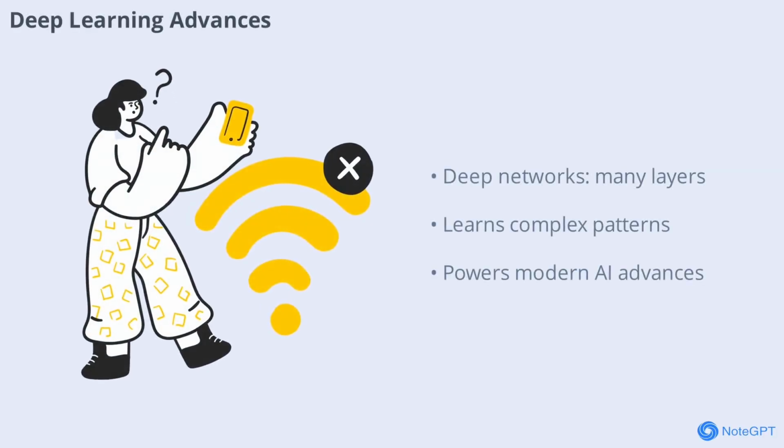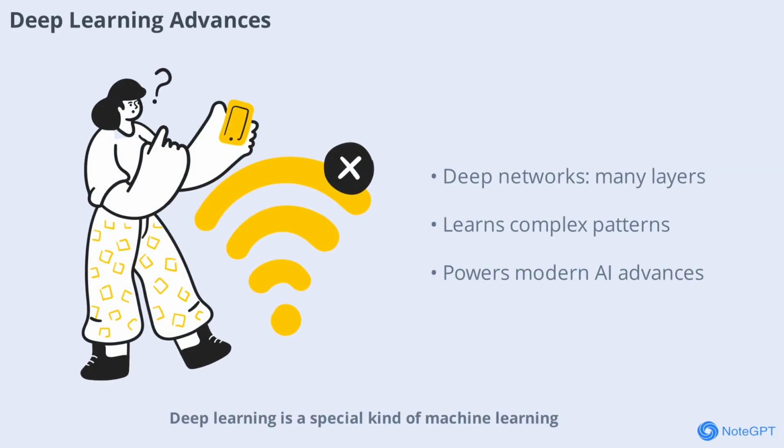Deep learning is a special kind of machine learning that uses very large neural networks with many layers. These deep networks can learn complex patterns in huge datasets, making them ideal for tasks like speech recognition and self-driving cars. Deep learning has driven many recent breakthroughs in AI, enabling systems to achieve human-level performance in some areas.